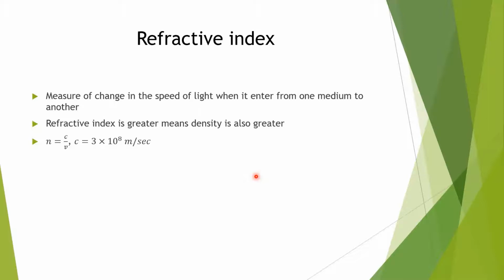So n equals c upon v, and it is known as absolute refractive index.